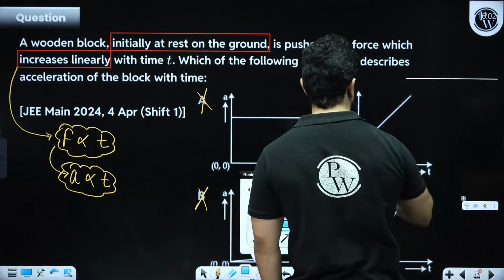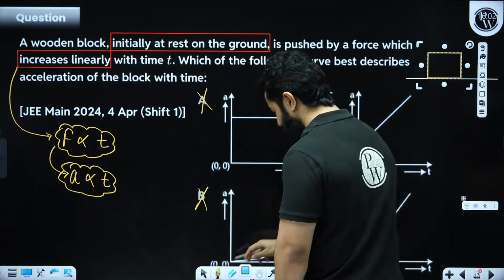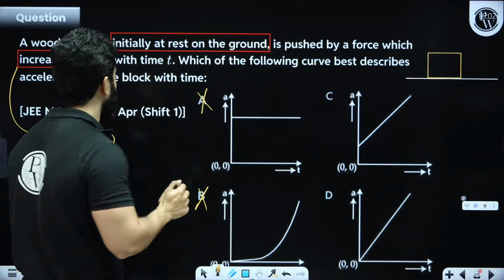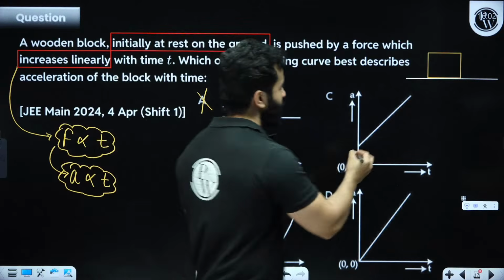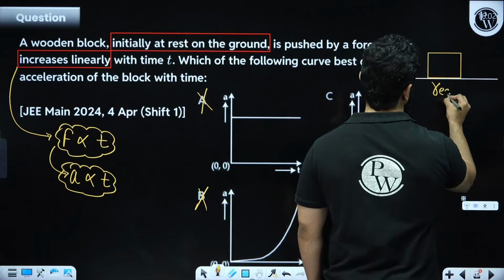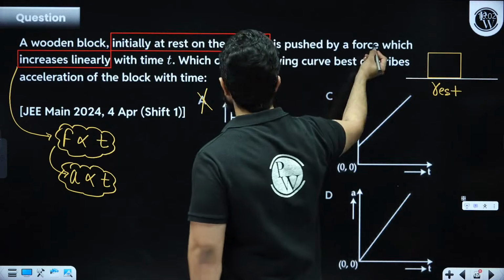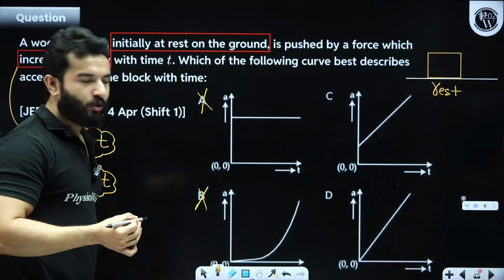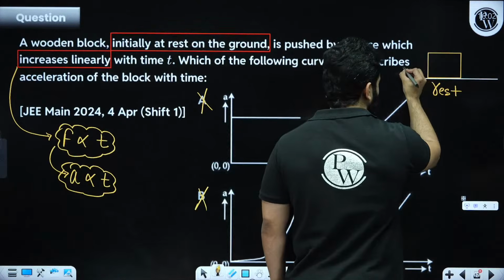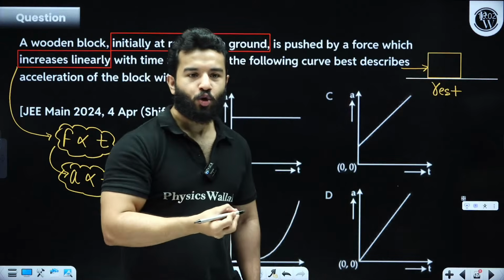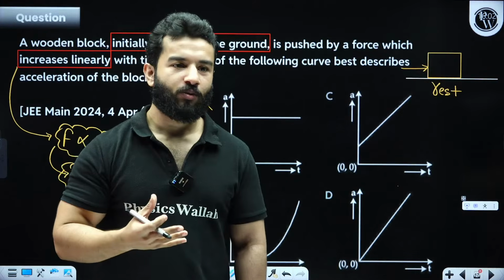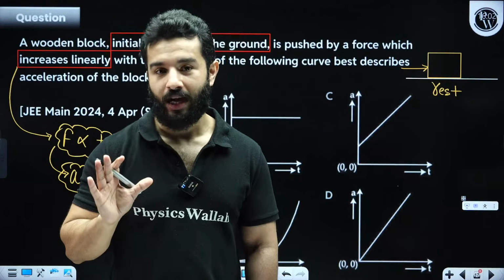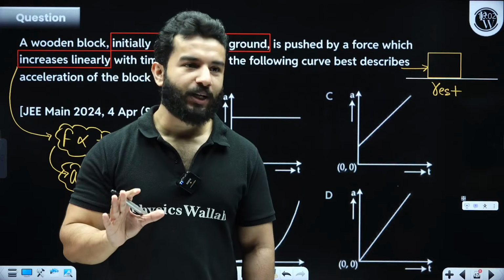You have got a block like this, right? They are not talking about friction or anything, right? And they are saying that block is at rest. Initially, block is at rest, and it is pushed by a force which increases linearly with time t. So that means if initially it is at rest, there is no force acting on it. So at t equals to 0, force should be 0. If it is not 0, that means block should move because there is no friction as of now. Are you getting it what I am trying to say?